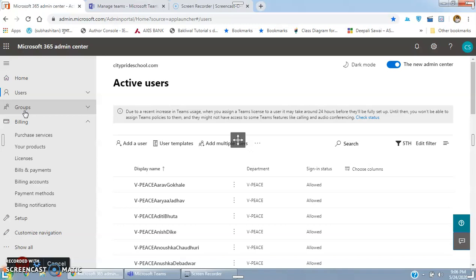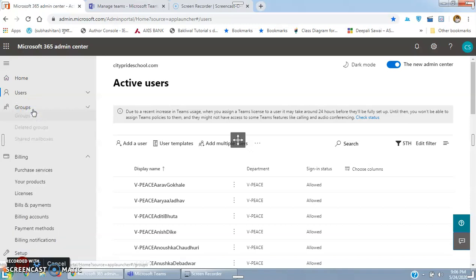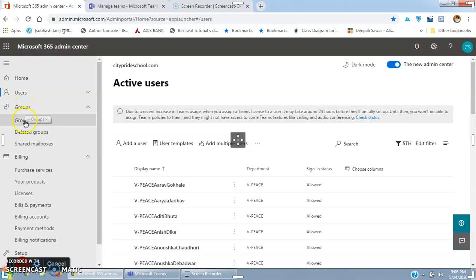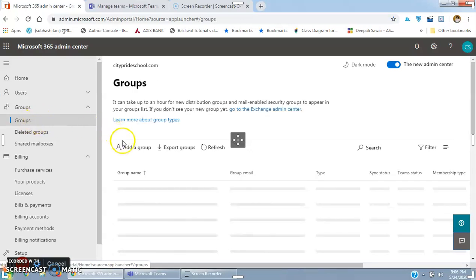So now I will take up fifth piece maths. I will create that group now. You have to click first on groups. I will click on groups here. We have to add one group.